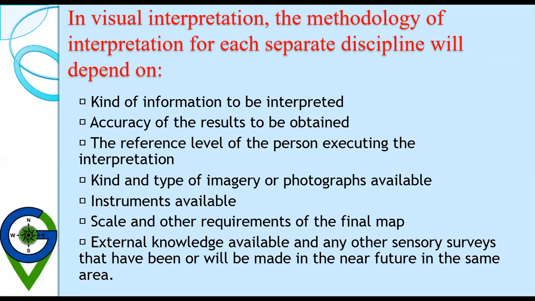Then the instruments available, like a stereoscope and other instruments. Then the scale and other requirements of the final map, the external knowledge available, and any other sensor surveys that have been or will be made in the near future in the same area.